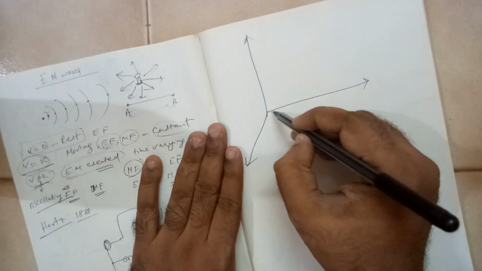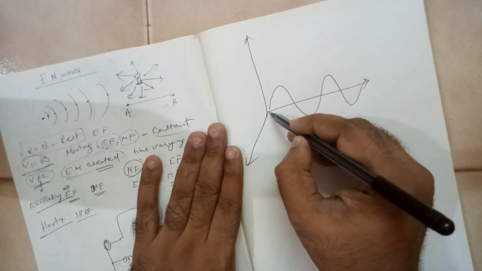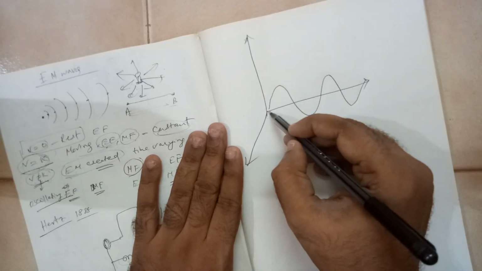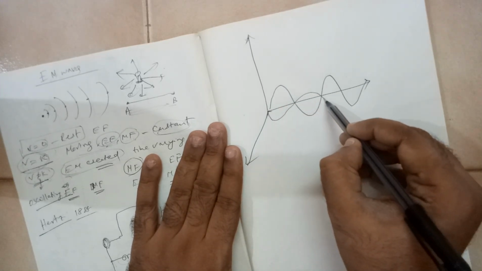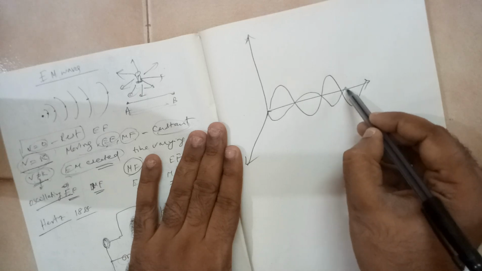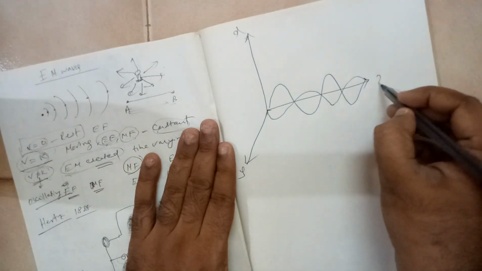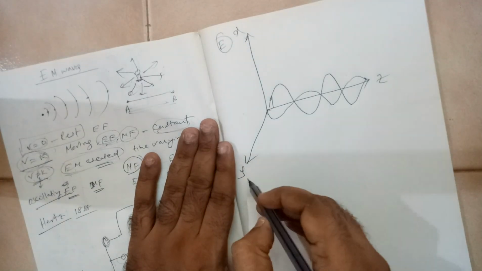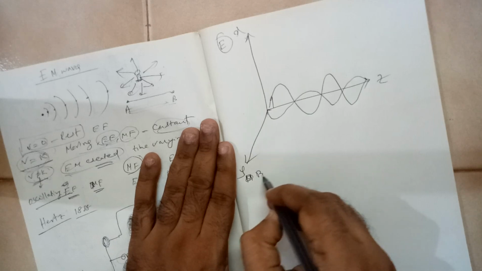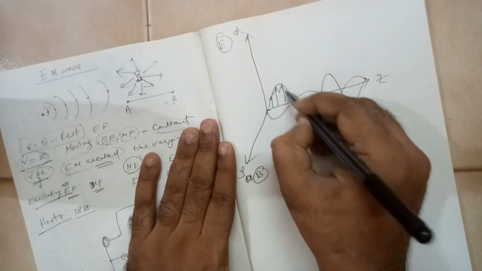It is like this. So this is x, this is y, and this is z. So this is my electric field, this is my magnetic field, let us say B, and this is the propagation of the wave. So electric field can be shown like this.